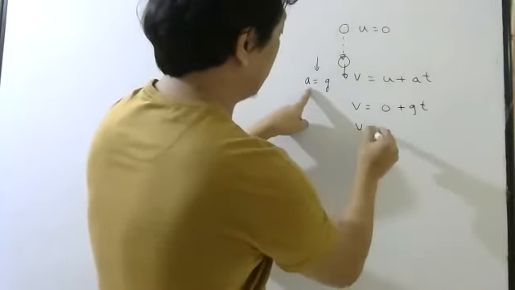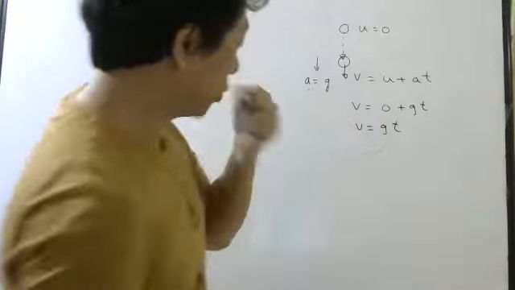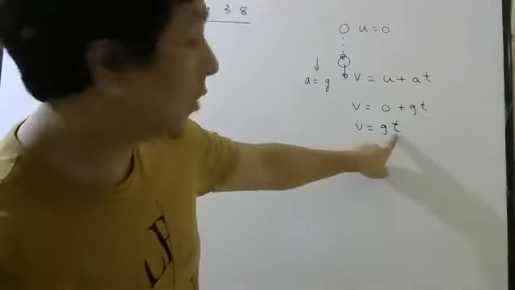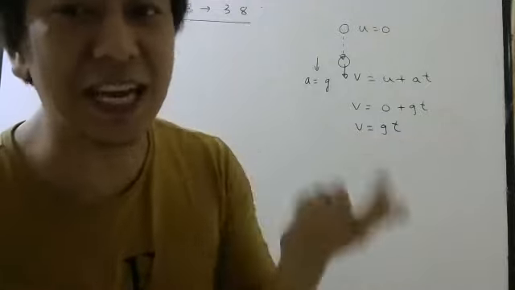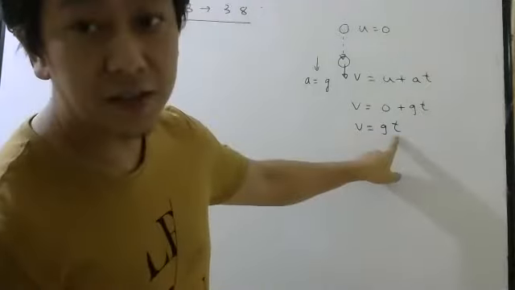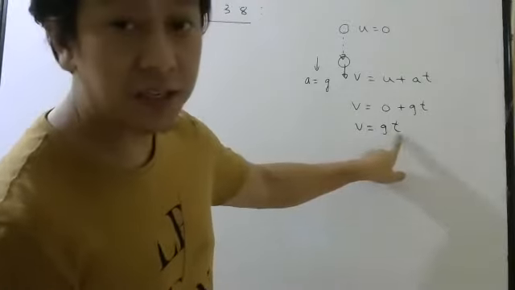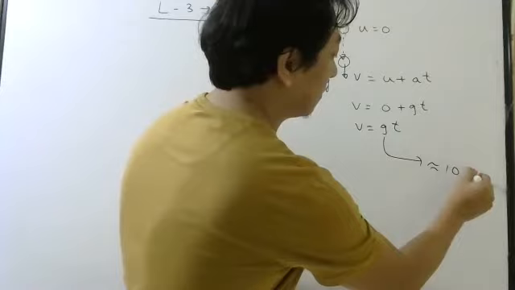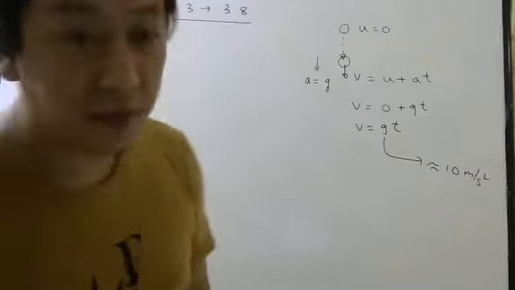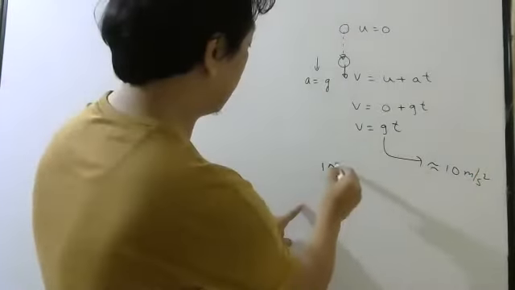So after 1 second, what will be velocity? g, which is approximately 10. After 2 seconds, 20. After 3 seconds, 30, because g is approximately 10 meter per second square.